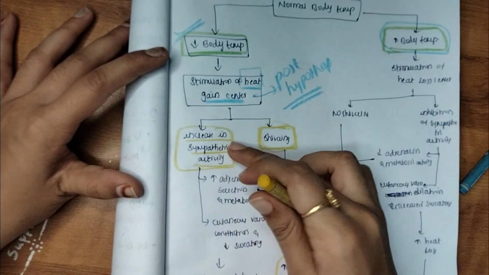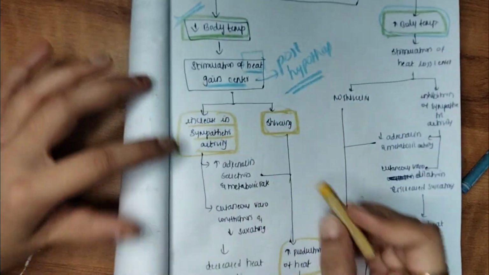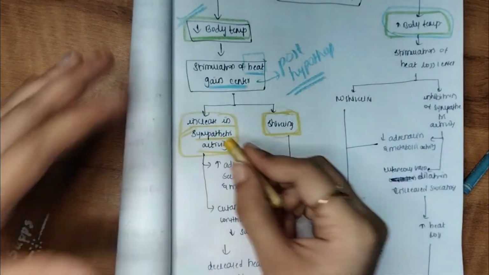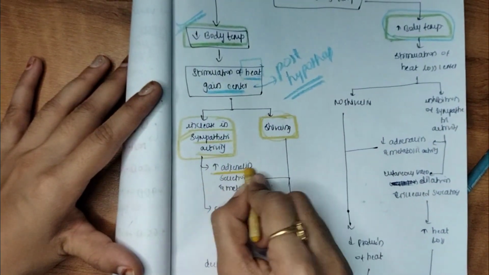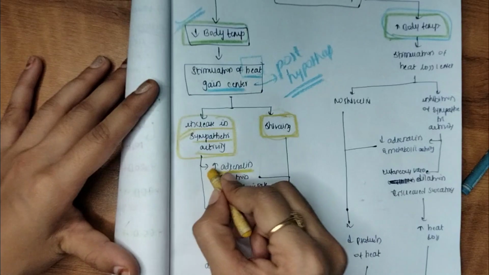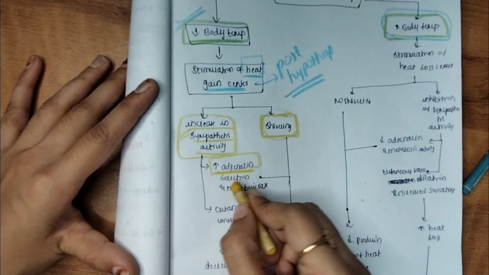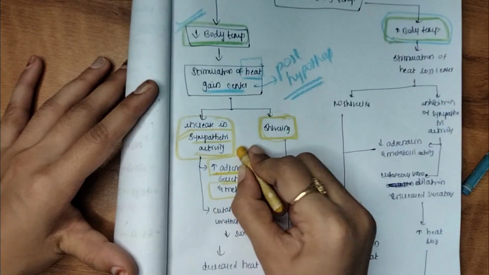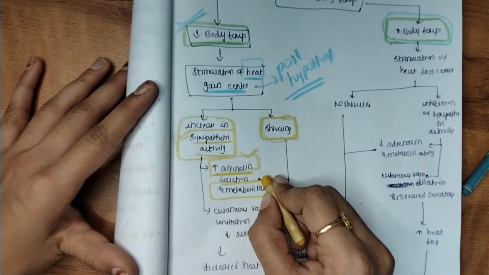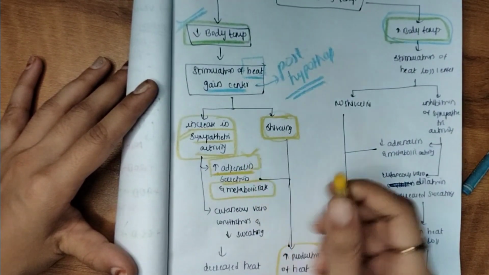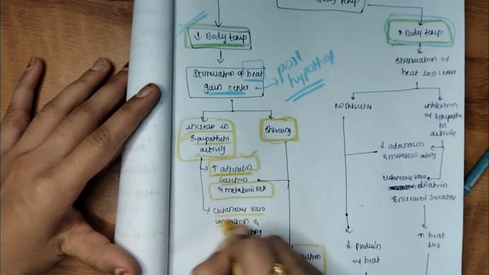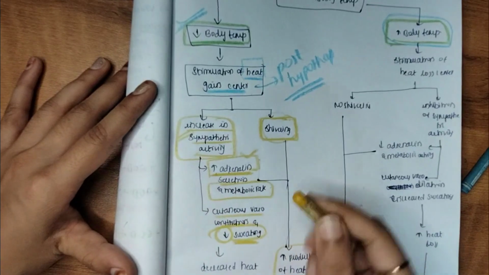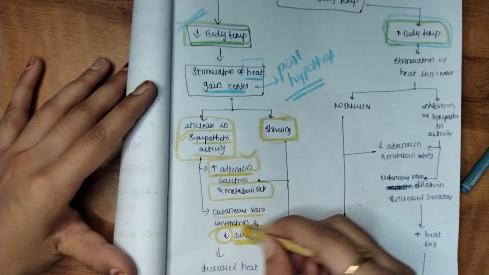And because the sympathetic activity is increasing, what will happen? Adrenaline rush will increase in our body, and because of adrenaline there is an increase in metabolic rate. So increase in adrenaline and increasing metabolic rate. Along with these two, there is cutaneous vasoconstriction and decrease in sweating.